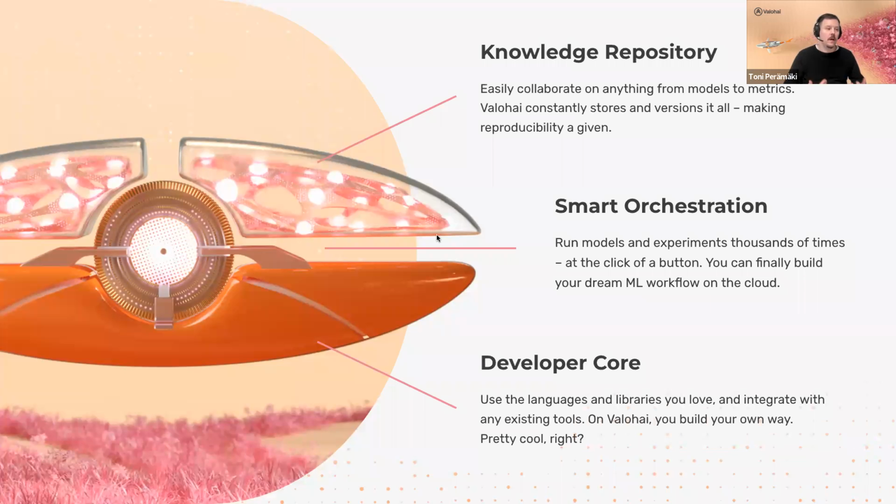Second concept is smart orchestration. What that means is Valohai automatically handles the whole orchestration layer for you, whether it be on your private cloud environments or on-prem. So Valohai supports all the major cloud players, AWS, GCP, Azure, on-prem, and we can also easily run the platform on a multi-cloud or a hybrid environment. So we can really make sure that you don't need to focus your time on orchestration and putting your engineering resources into that.